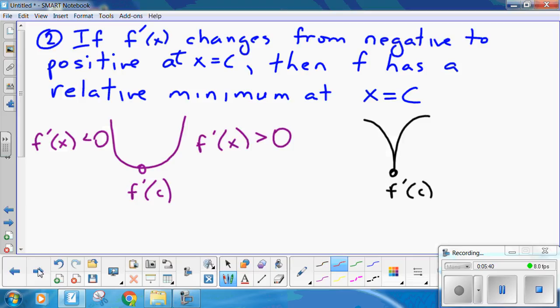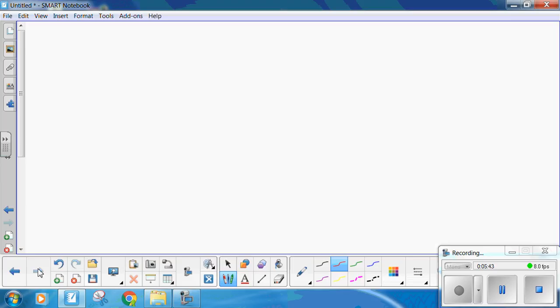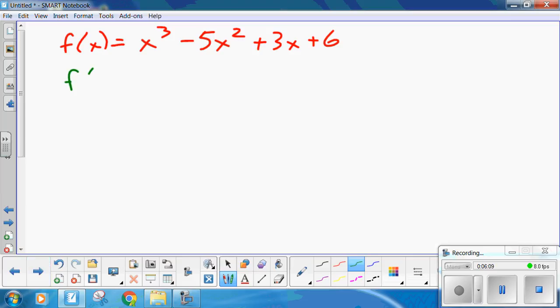Okay. So let's find the local maximum and minimum values for f of x equals x cubed minus 5x squared plus 3x plus 6. So that's your function. It's continuous. It's a cubic, so it has to be continuous. Find the critical values. Find the maximum and minimum values. All right. So fairly straightforward. The derivative is what? Come on.